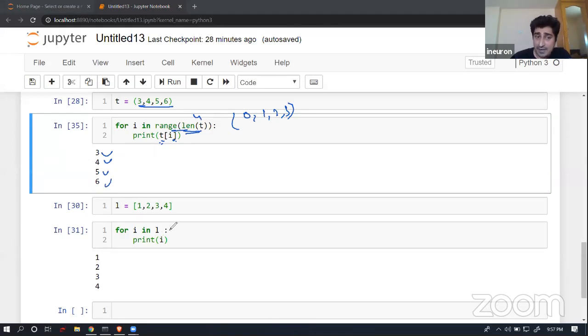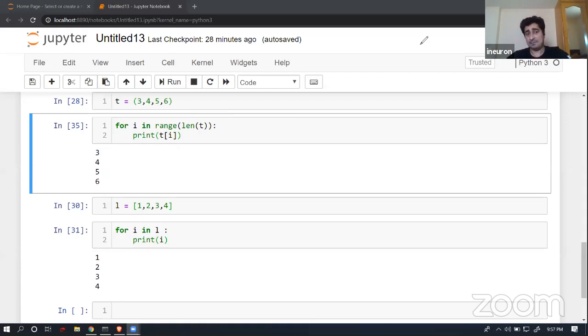So t of 0, 1, 2, 3, and we are able to extract the data set in this way. Whereas if I use a list, it will simply extract the data set one by one without accessing it through the indexes. So this is the advantage that you get in the case of a list. Whereas here you have to parse the data set through the indexes, then only will you be able to get the data. A for loop over the list will not need the indexes. So that's again a difference that you will be able to observe between a list and a tuple.